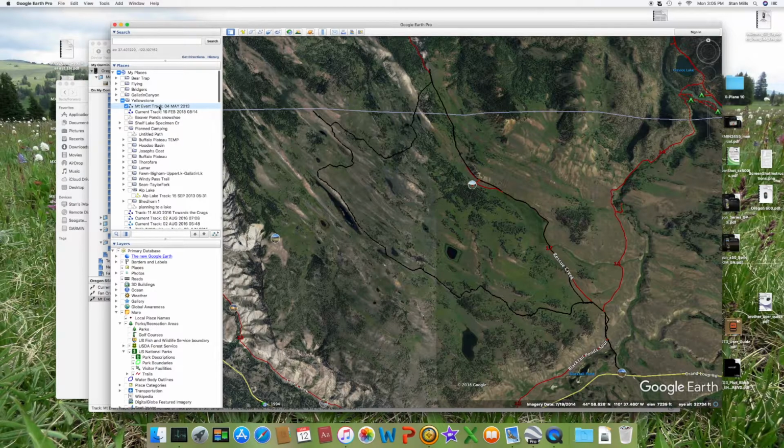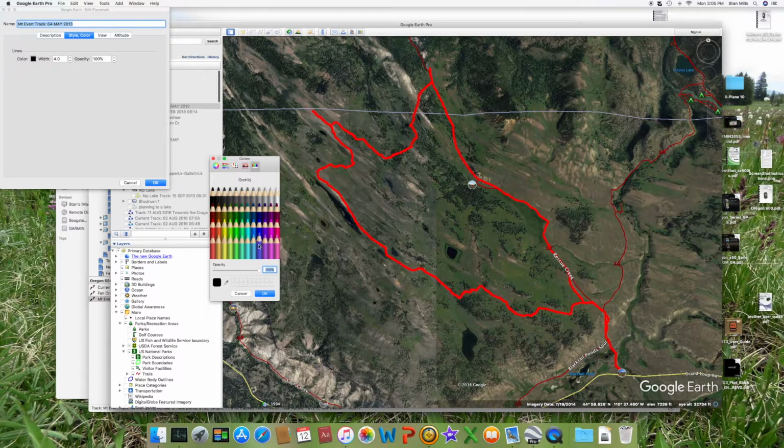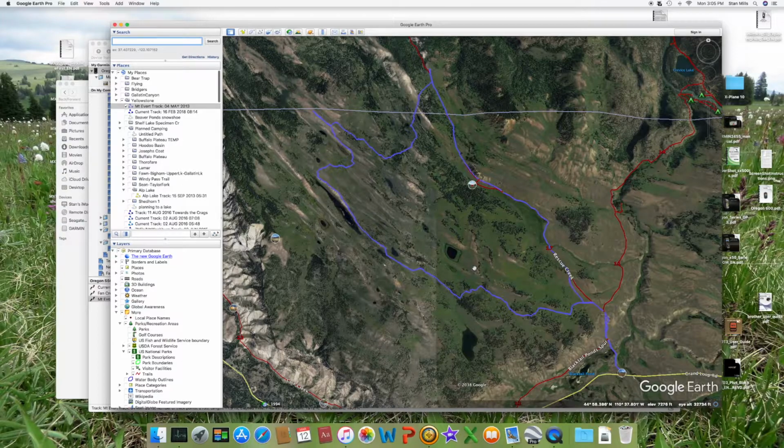And there it is. Don't like black. Change the color. Style and color. Change that to blue. And there's the track that I made on my GPS.